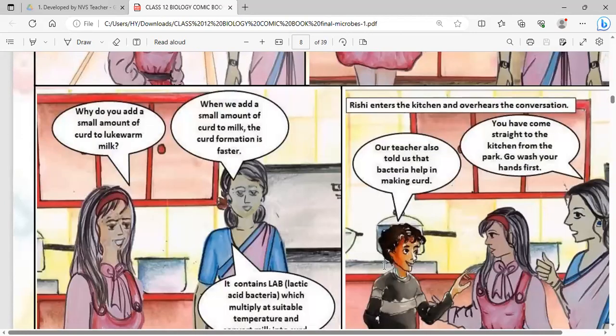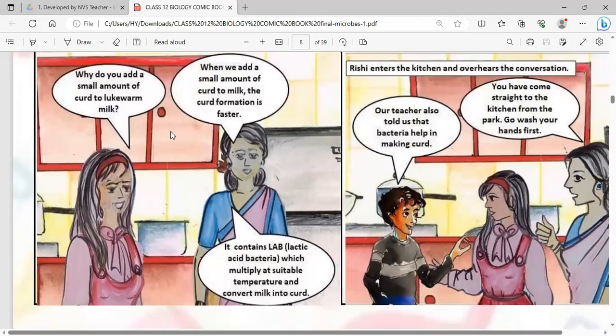Why do you add a small amount of curd to lukewarm milk? She's asking why mothers add a small amount of curd to the milk. So mother is saying, when we add a small amount of curd to milk, the curd formation is faster because we add curd which contains lactic acid bacteria. This is important: lactic acid bacteria multiply at the suitable temperature and convert milk into curd.